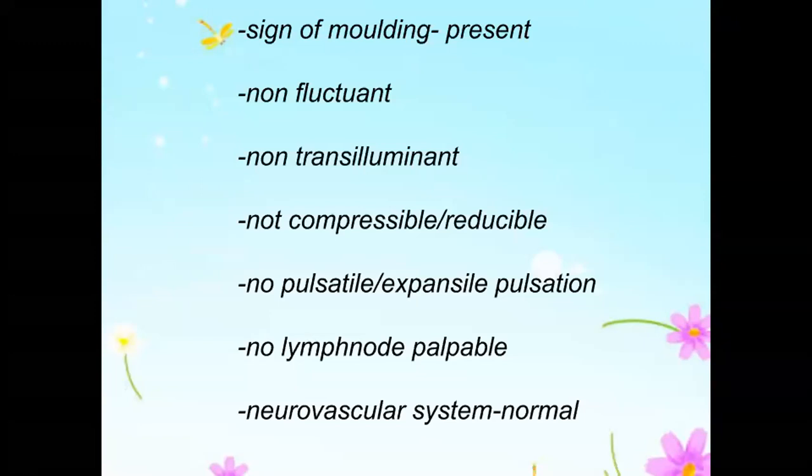When the swelling is fluctuant, we want to see whether the fluid contained in the cavity is clear fluid or turbid fluid. Clear fluid means it will permit the light waves to travel through that, and you will have transillumination. If it is turbid fluid, it will not allow the light to travel through and you will not have transillumination. You understand that? Yes. Okay.